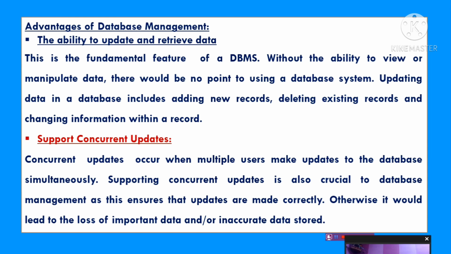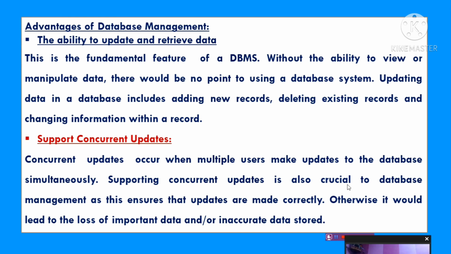Suppose in Ranchi one train cancelled. So in the Ranchi IRCTC server, they will update that this train is cancelled. Suppose somewhere else something happened, they will update that also. Okay, so concurrent updates are from different places, but everything will happen at the central computer.